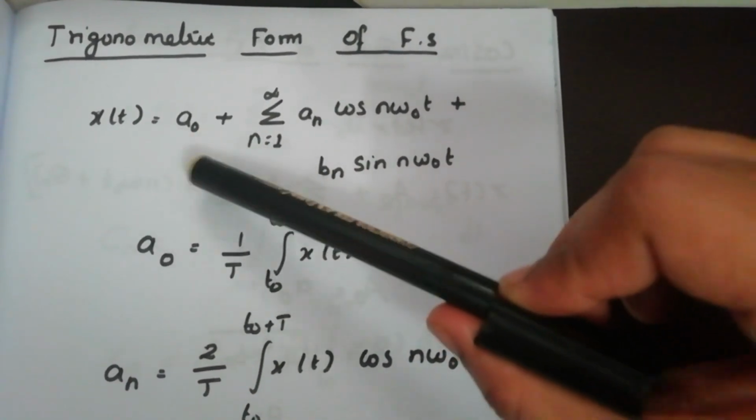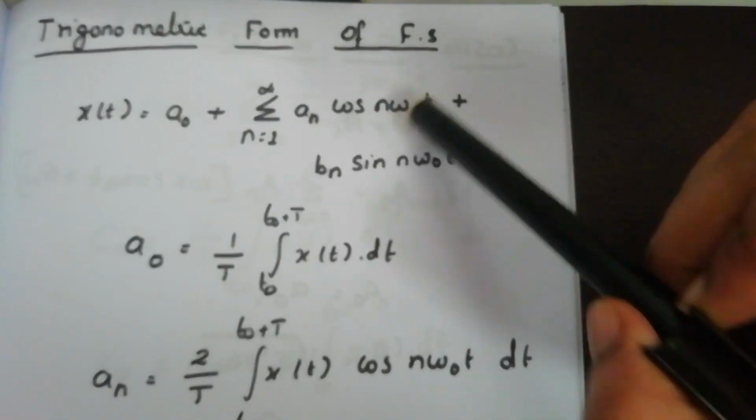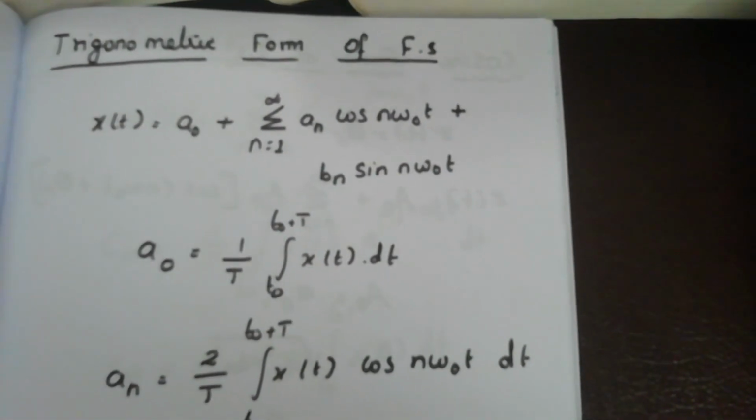When we put n equal to 0, cos 0 is equal to 1 and sin 0 becomes 0, so we don't have any b naught value, we have only a naught.